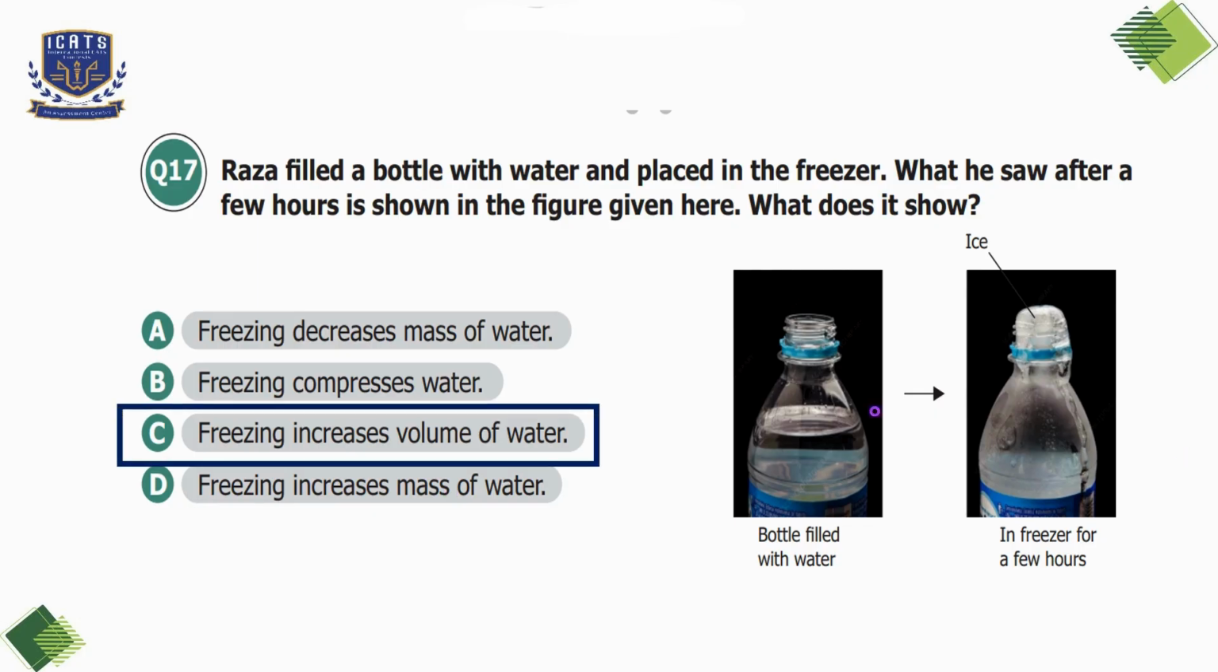Freezing increases the volume of the water. The reason is, when water freezes, it expands because ice has a more open molecular structure than liquid water. This is why a bottle filled to the top with water can burst when frozen. The mass remains the same, but the volume increases because ice takes up more space than liquid water. So freezing increases the volume of water but does not change its mass.